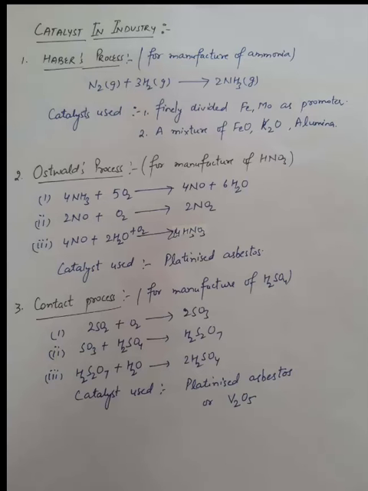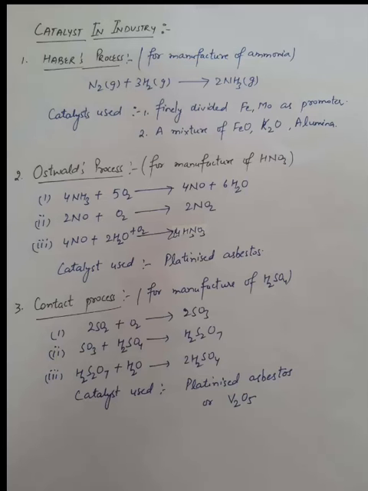Haber's process is for the manufacturing of ammonia. In this, the catalyst used is finely divided iron, with molybdenum as promoter, and a mixture of FeO and K2O and alumina is also used. Now the next one is the Ostwald process.